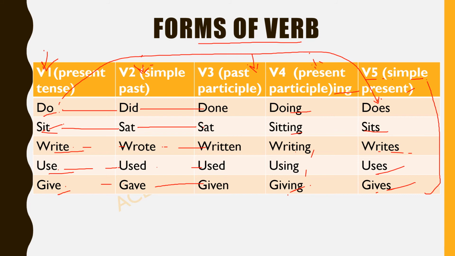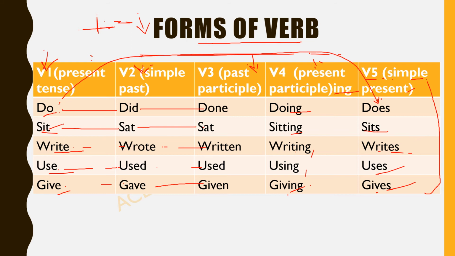So these are all 5 forms of verb. So where do we use these 5 forms of verb? In English, only verbs are the words that can tell us about the tense of a sentence. And for that, what do we do? We change the form of verb. We change these different forms of verb. And there are 5 forms of verb.